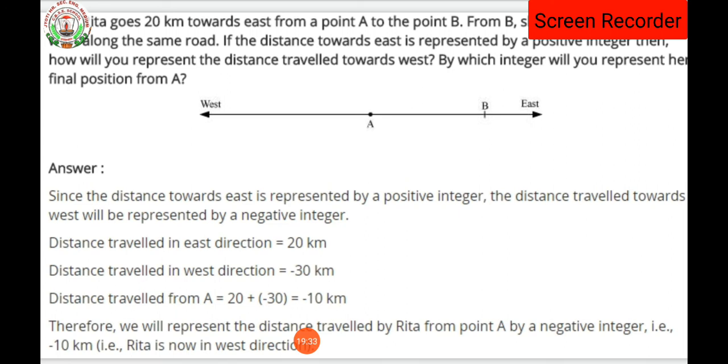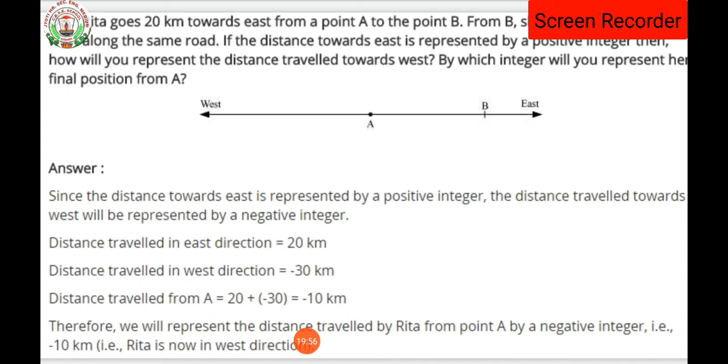If the answer is positive, that means plus 10 kilometers, Rita's position will be east. Since the answer is coming minus 10 kilometers, the direction of Rita will be west.